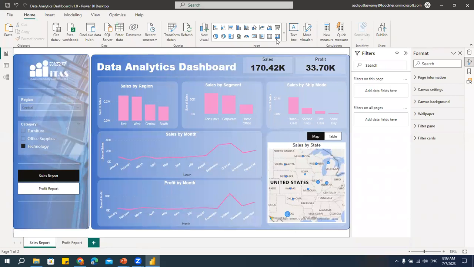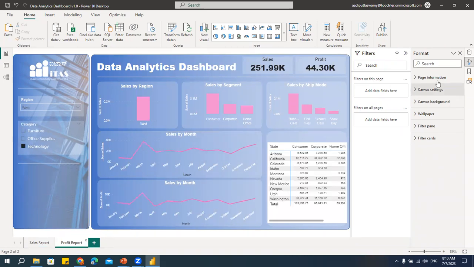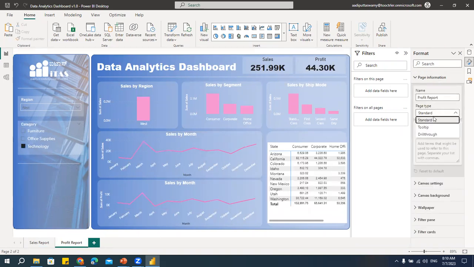There is a question about the drill through. Please refer to our previous session. I've given the drill through there. So if you want to have a drill through, we can create one more page here, then we can go there and you can have the drill through. Say, for example, I'll go here. For that page, we have to convert that page into drill through.